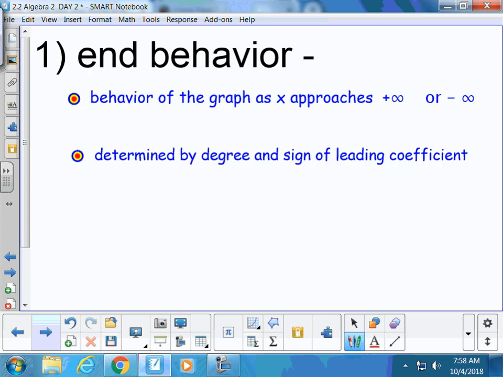All right, so let's talk end behavior. End behavior is the behavior of the graph as x approaches infinity, or as you travel to the end of the graph. It is determined by degree and the sign of the leading coefficient. So here's some new shapes we get to learn about today. It's just kind of exciting. Cubics and quartics.